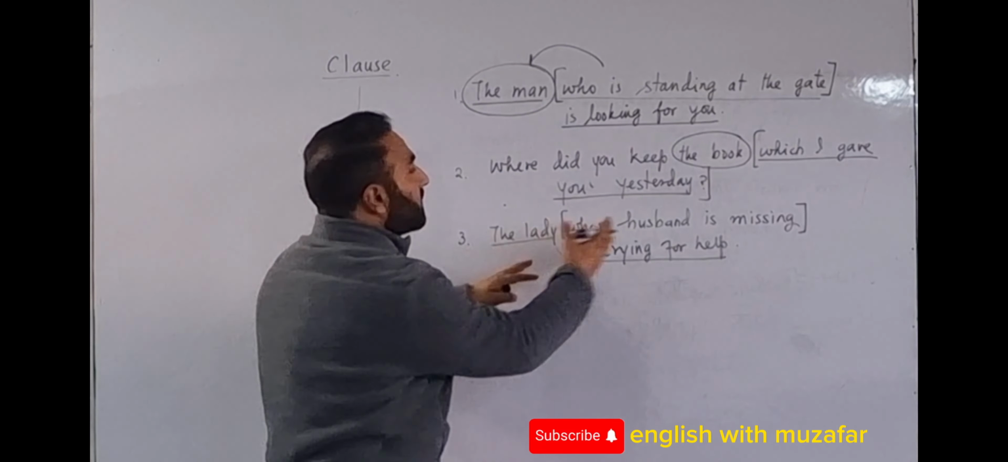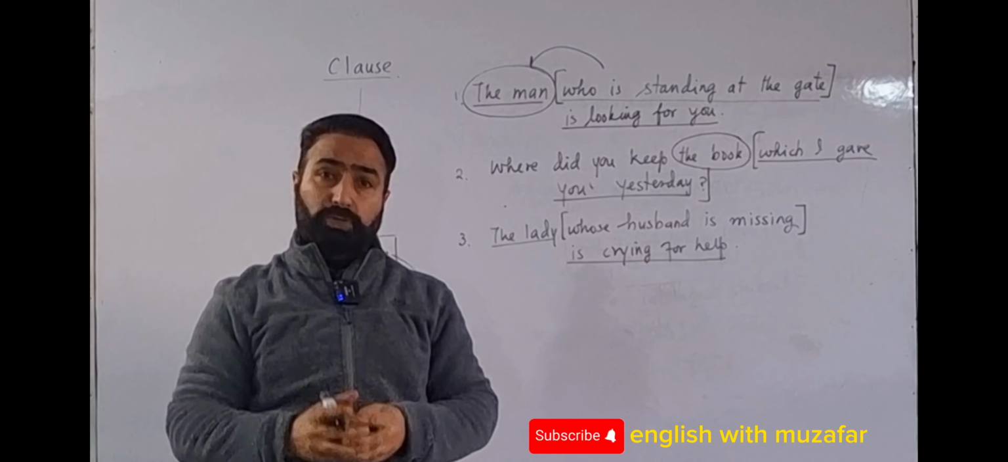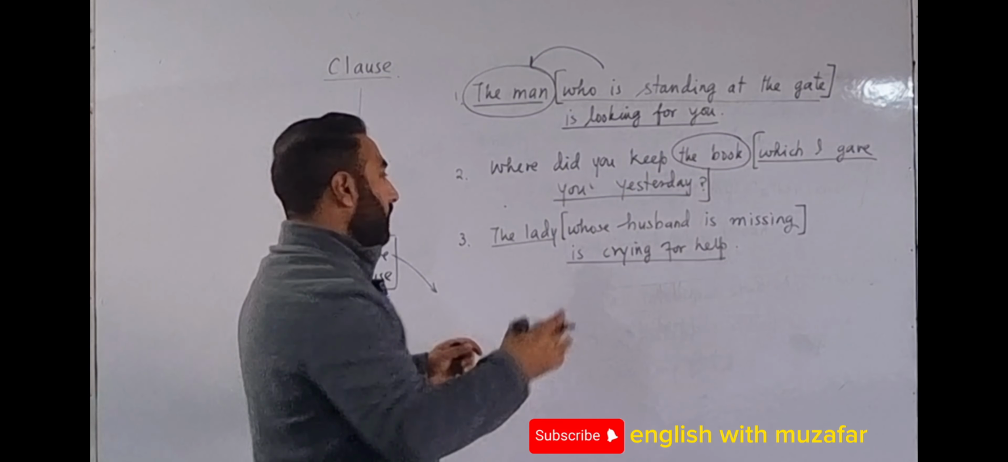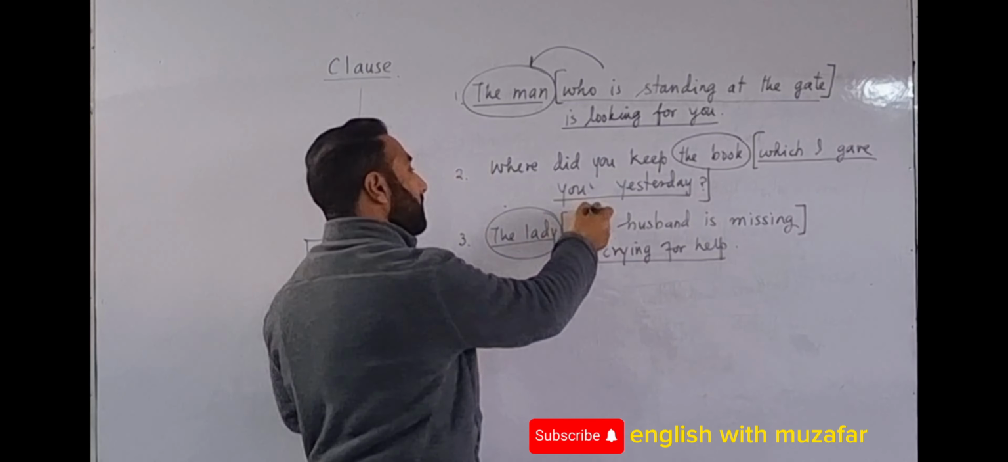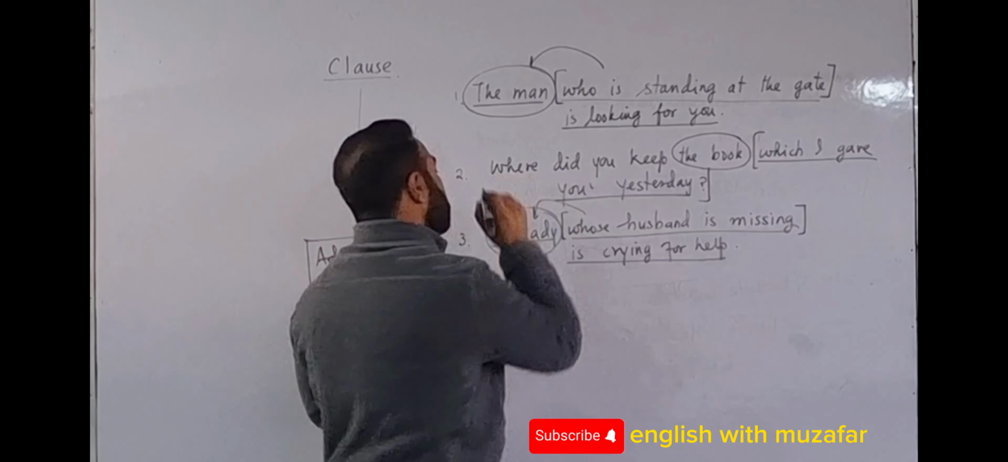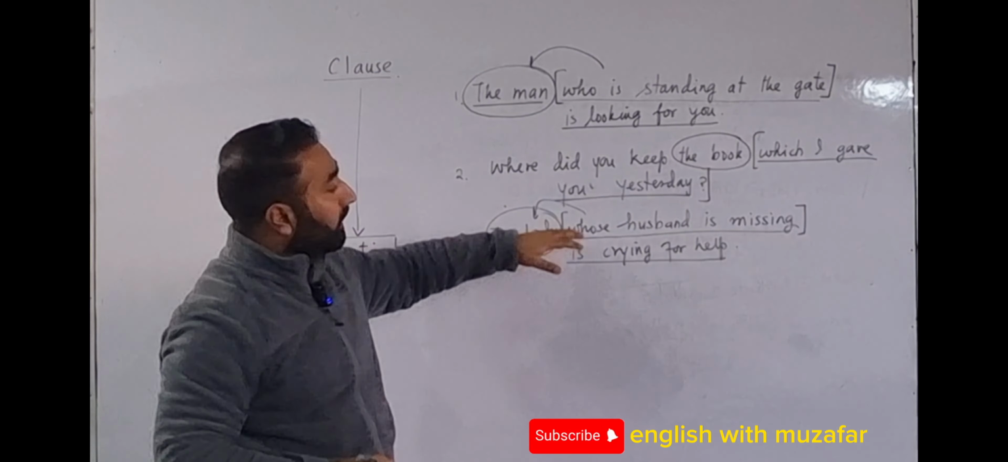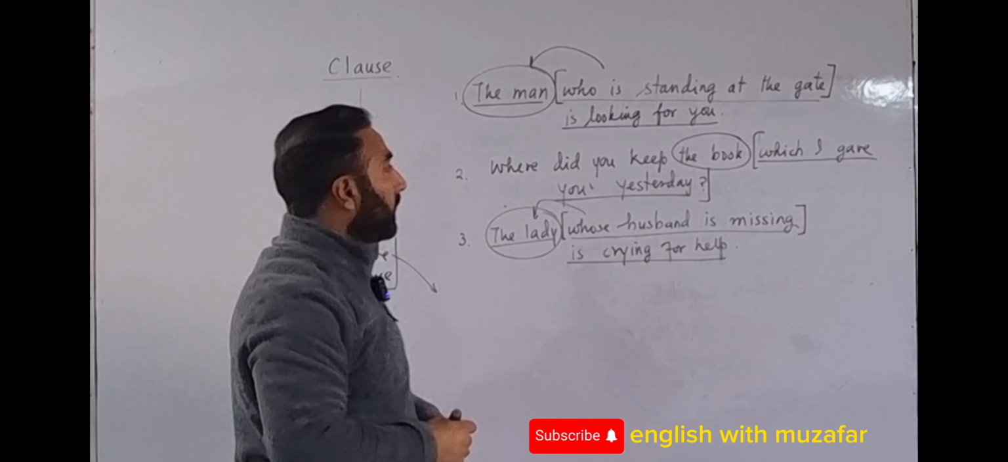Similarly, the lady is crying for help. There will be a question that can be asked: which lady? Whose husband is missing. That means whose husband is missing is a clause that qualifies this lady. So I can say that this is an adjective clause.